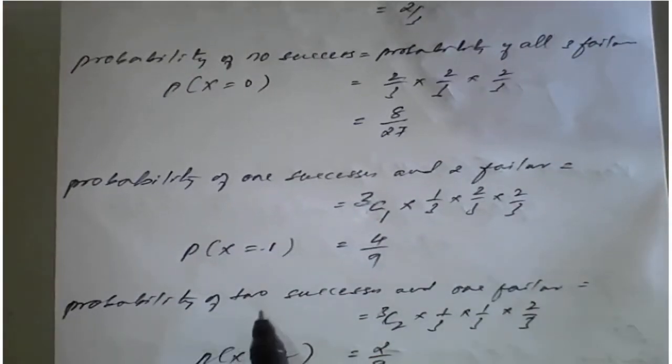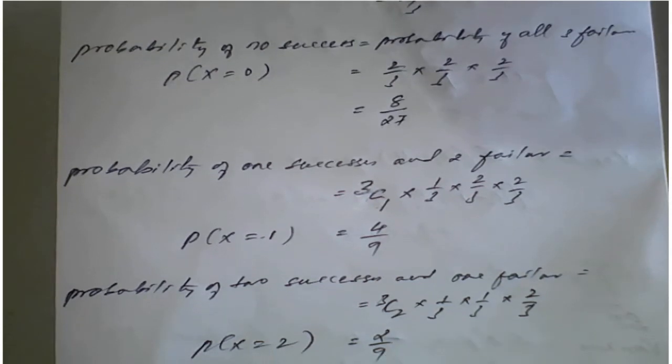Next, the probability of 2 successes and 1 failure means a combination of 3C2. Out of this 3C2, how many successes are here? 2 successes and 1 failure. So therefore the result is 2 by 9.